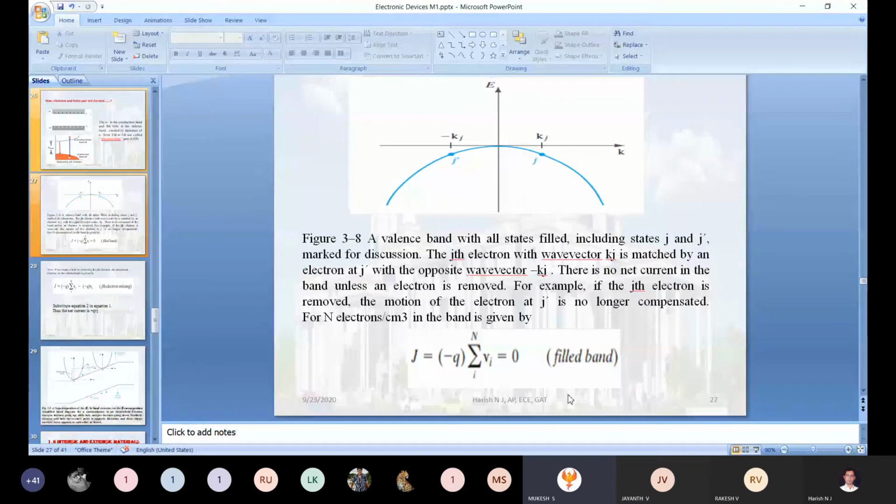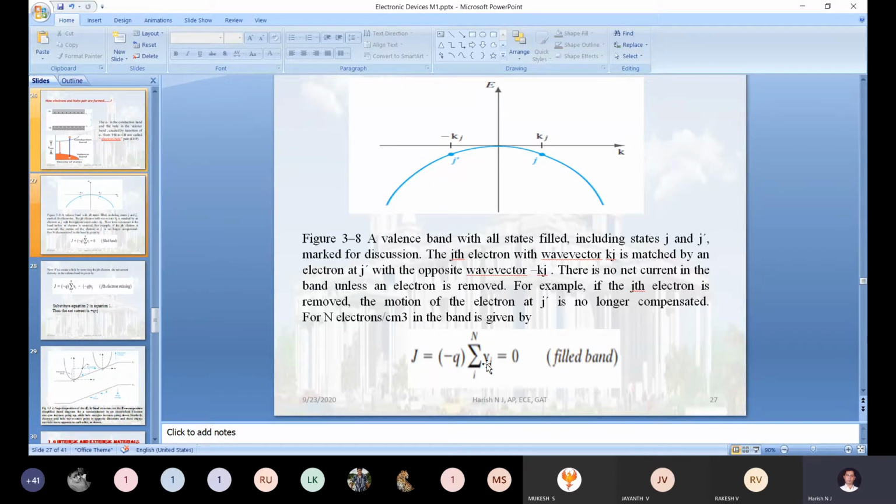Summation of velocity of all the electrons. Yes, all the electrons in the valency band, multiplied by the charge of that electron. It gives the current density. That current density we have designated as J. J will be equal to 0.